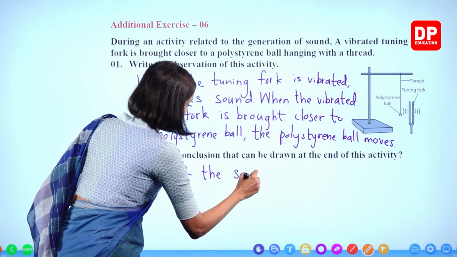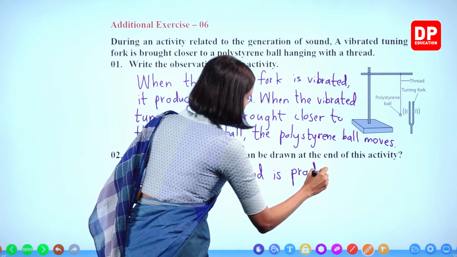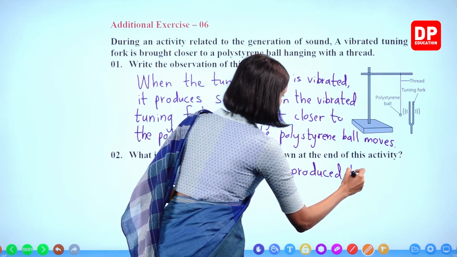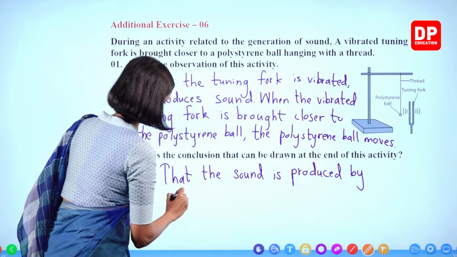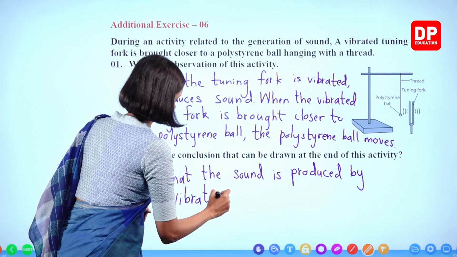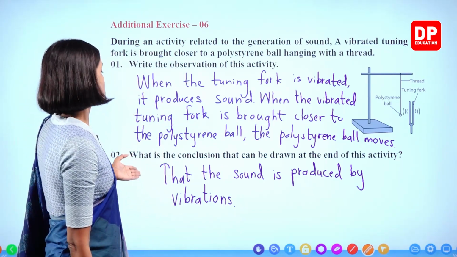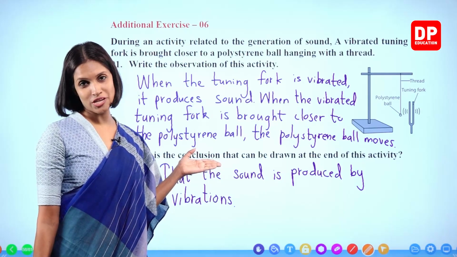Sound is produced by vibrations. What is the conclusion again? That the sound is produced by vibrations.